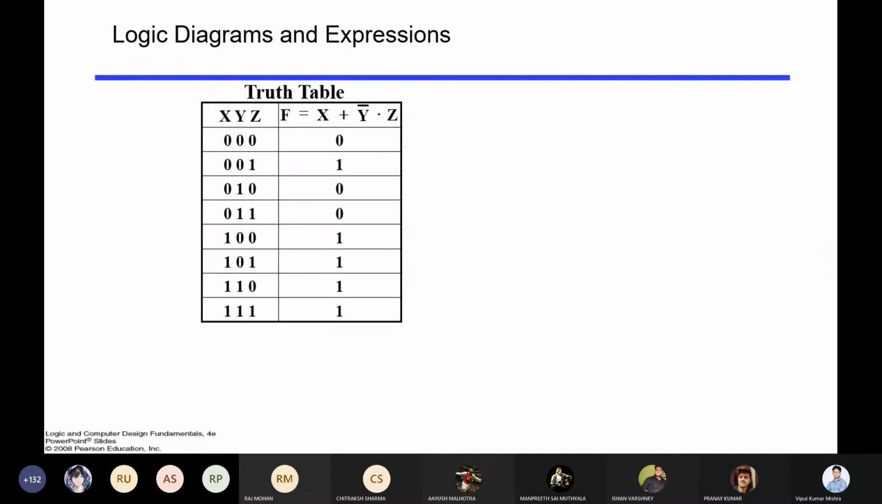Ready? Now let's look into this logic diagram. Here we have a truth table. This is one way to represent a circuit, known as the truth table. We already saw that you can represent a circuit with the help of a truth table. Now here it is not just a gate; it is a function that is a combination of gates.